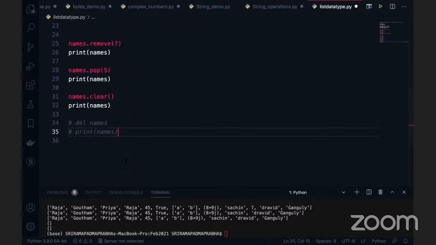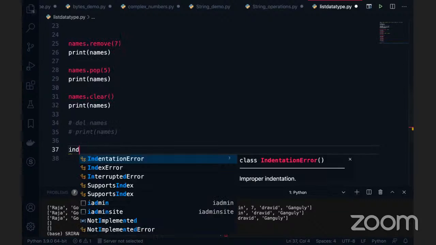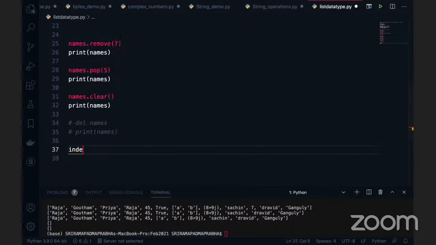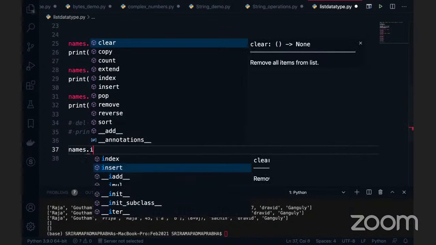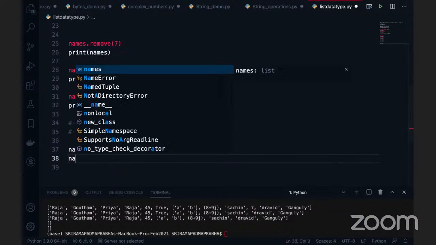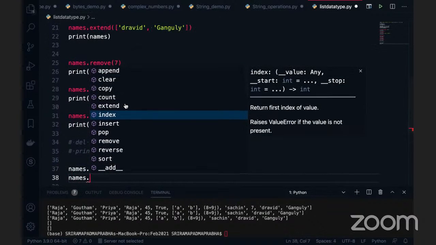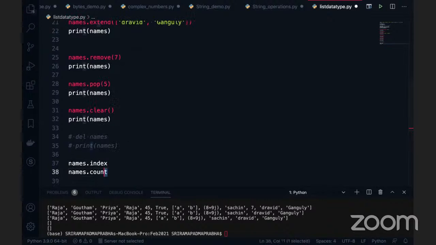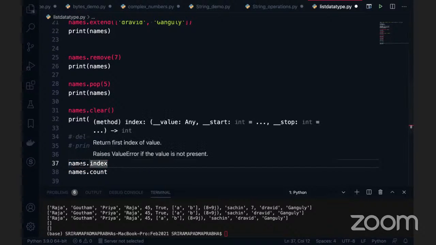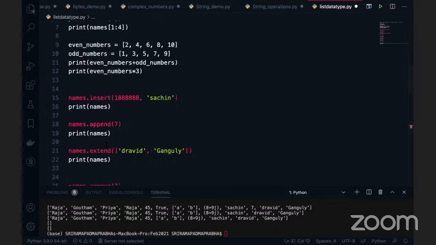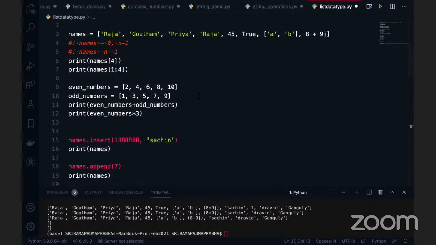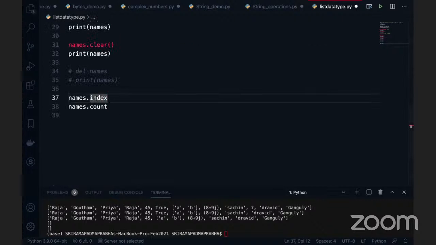So what else can we do now? There is a very common thing called index. For example, if I take the names, in names dot there is something called index, and there is something else, the count. These are common functions which we already saw on the string. If I want to know how many times Raja has appeared in the given list, you don't need to write extra code. We can use the count function to calculate that value.